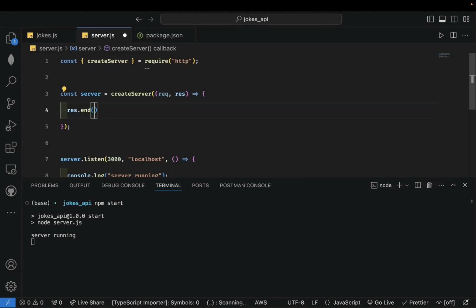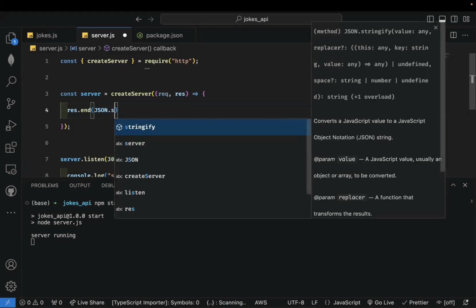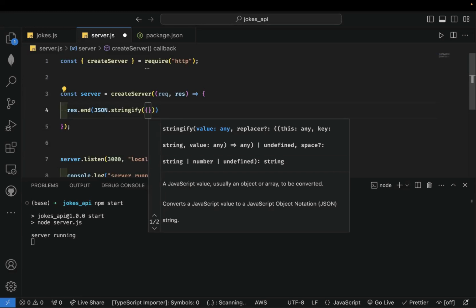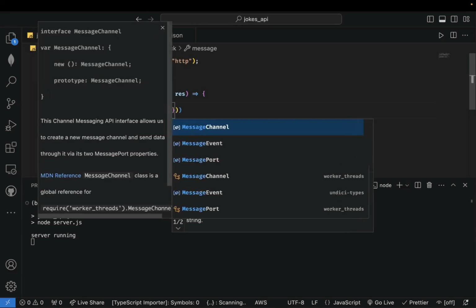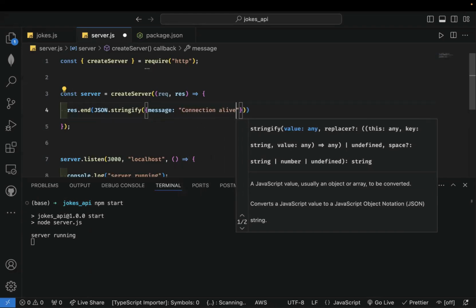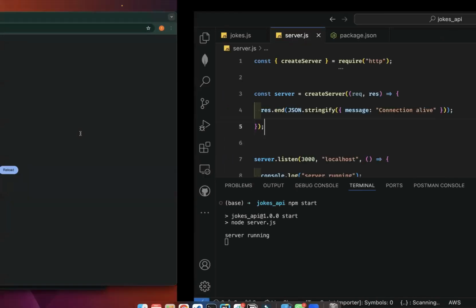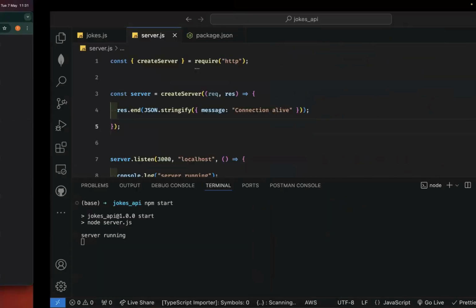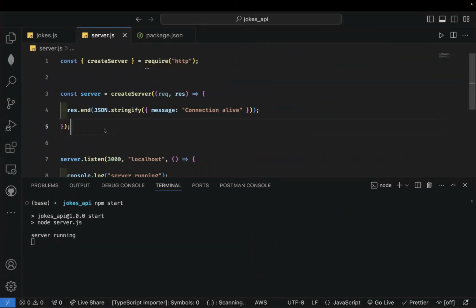So we're going to do JSON.stringify, right? To send a JSON response. And then we'll say message: connection alive, right? So let's just do that. So when somebody visits our server, they should get a response that says connection alive.